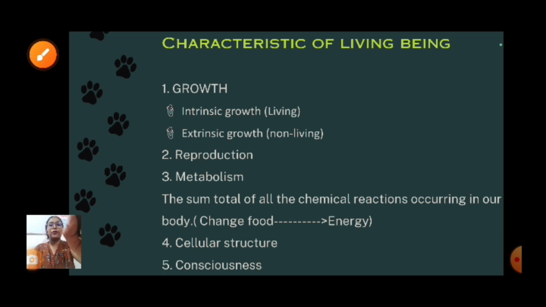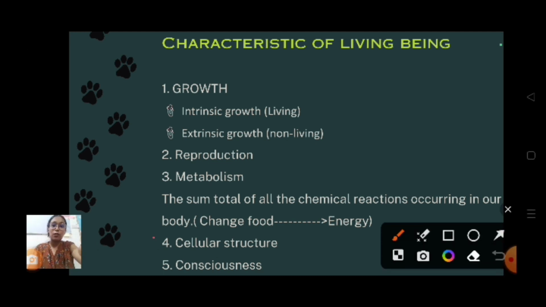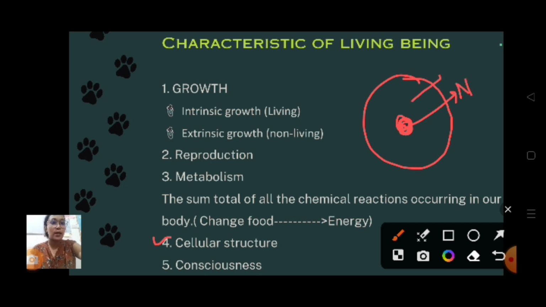Okay, moving on to the fourth point: cellular structure. Cellular structure means cell structure. We know that the three main important parts of a cell are the nucleus, cytoplasm and cell membrane. Understood?